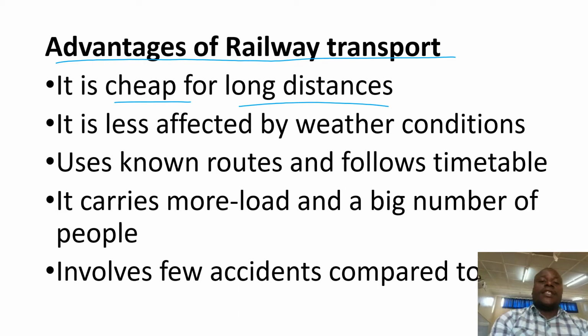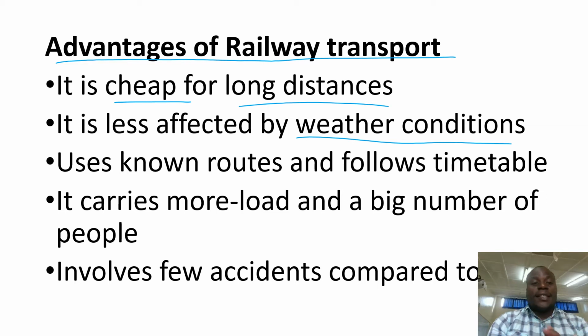It is less affected by weather conditions. If you compare it with roads, this type of transport is less affected by weather conditions, like when it is rainy or when it is dry season. It is not always affected by things like floods, things like dust, because its railway line is metallic and it cannot develop potholes because it's metallic.